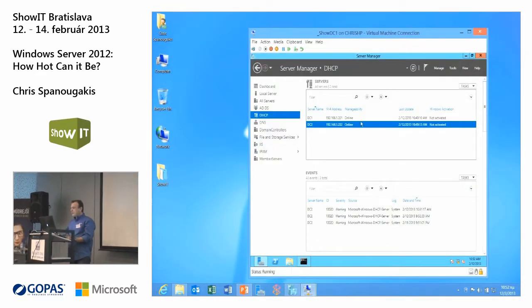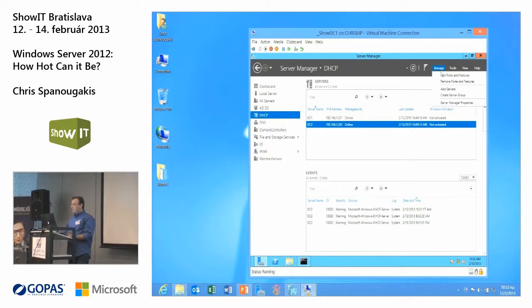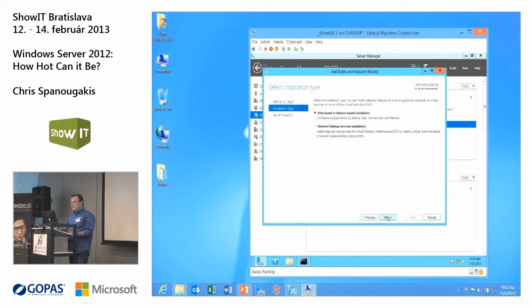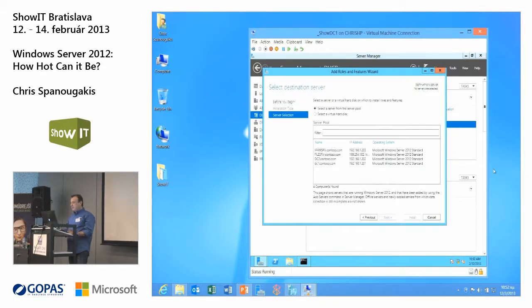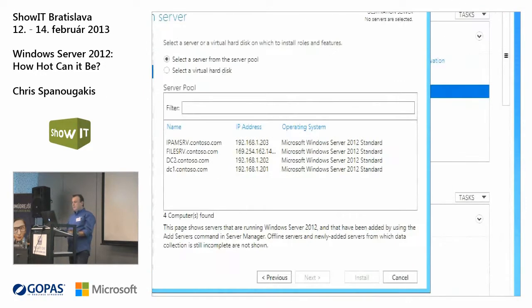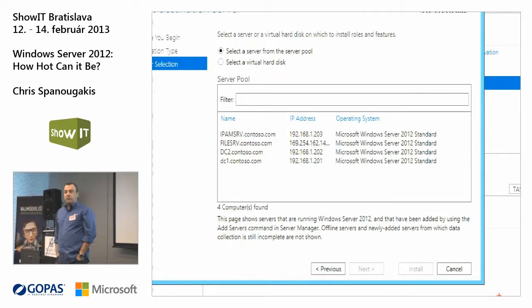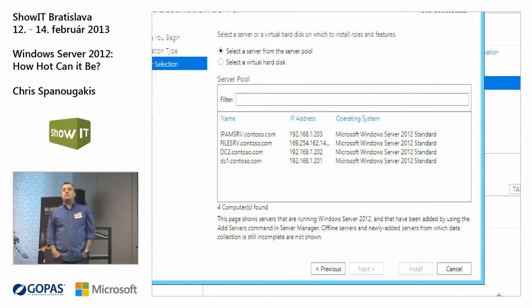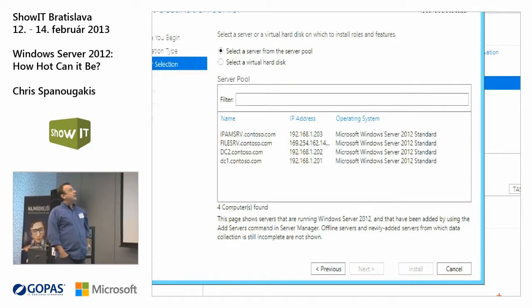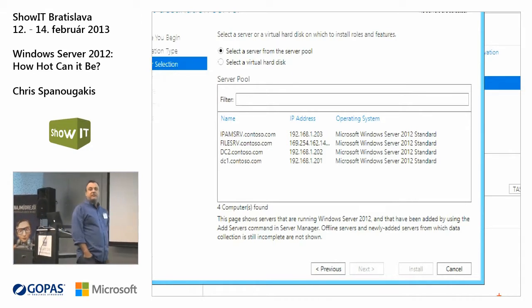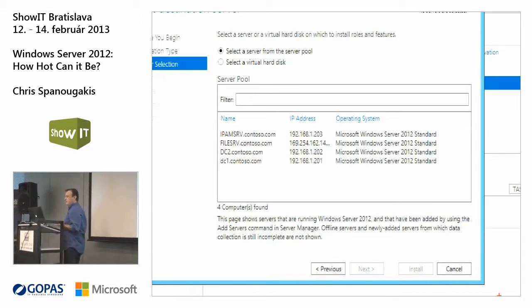Okay. So, if you want to add roles and features, you start the wizard and select which server you want to use for this role installation or for this feature installation. But take a look at this. Select a virtual hard disk. That's interesting. Let's take a look at this.